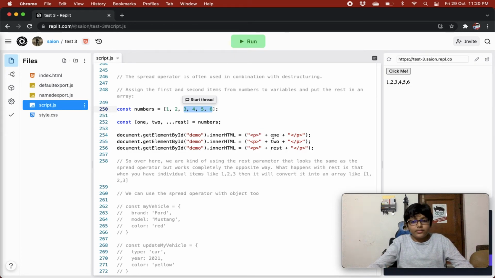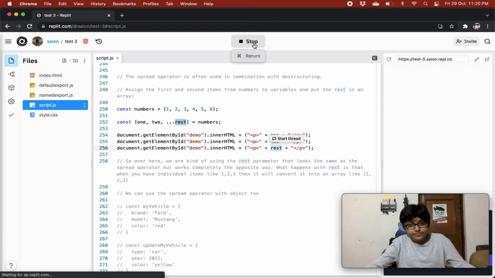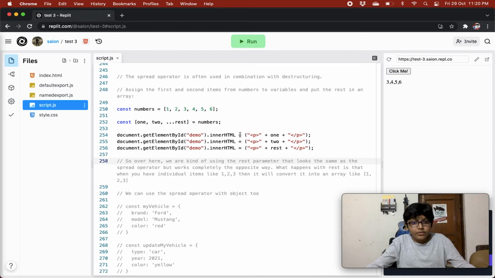Right? And then we print 1, we'll get 1 shown, then we print 2, so we'll get 2 shown, and then we print rest, so we'll get 3 4 5 6 in an array, right? And because we are doing equals to, we are not adding in the inner HTML, that's why it is just showing that.